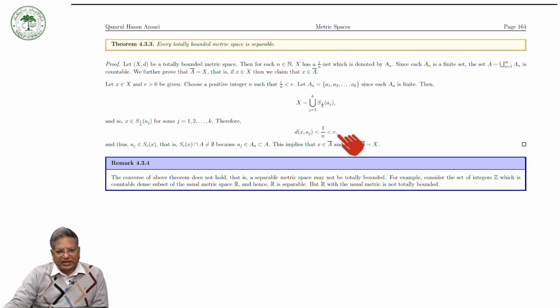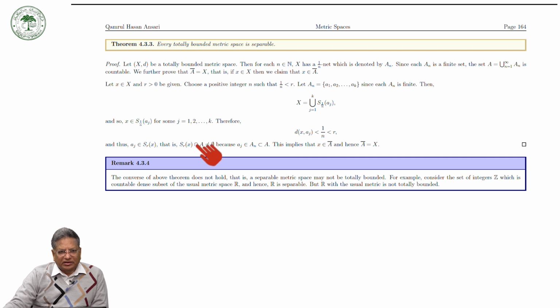Thus aj lies in the open sphere with center x and radius r, and aj also lies in A. So the intersection is non-empty, because aj is in An and An is a subset of A.